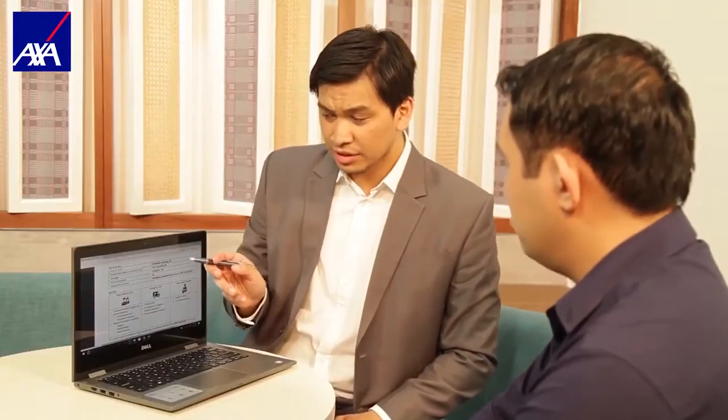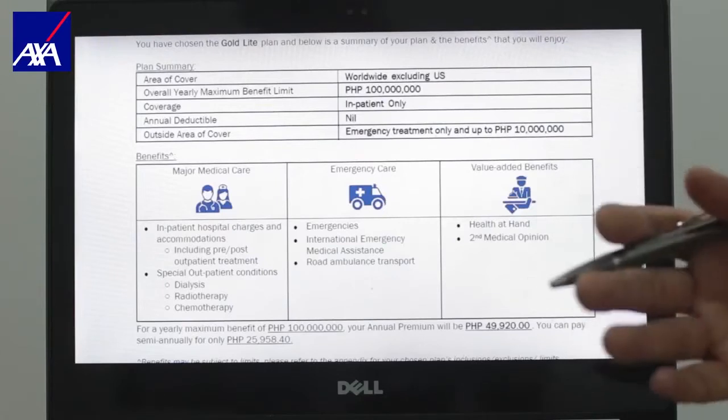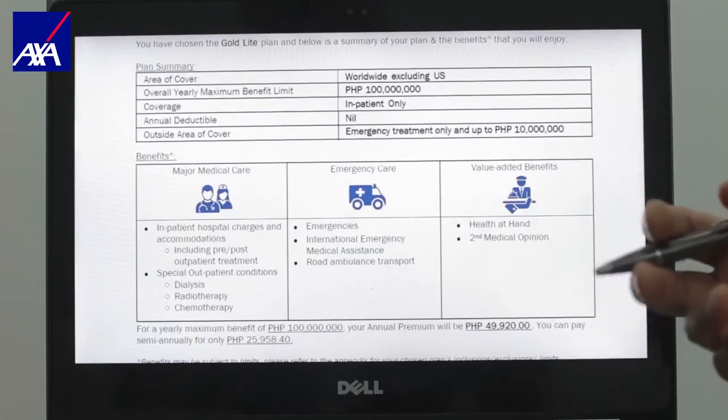And since you chose worldwide excluding US, your inpatient accommodations and charges are covered anywhere in the world except the US. But take this. If a life-threatening emergency happens that requires immediate medical attention, even if you are in the US, you will be covered by Global Health Access. Even if that emergency does not lead to hospitalization.